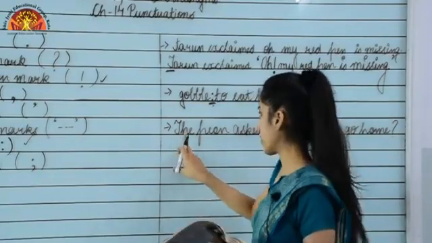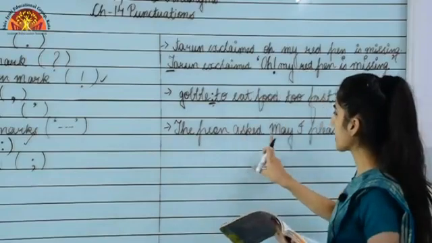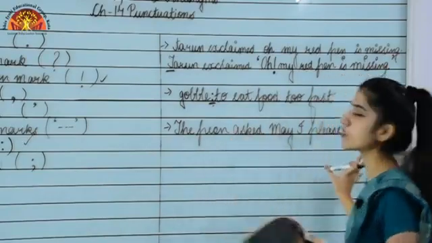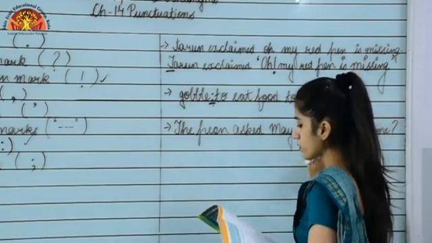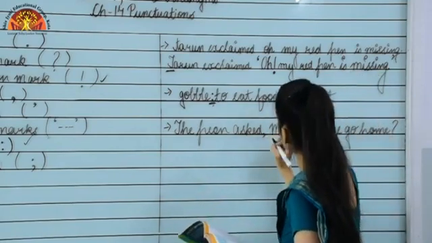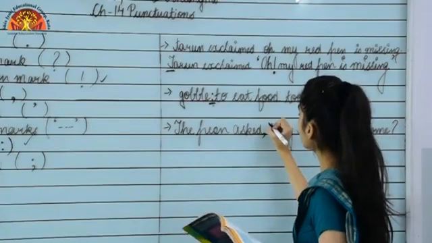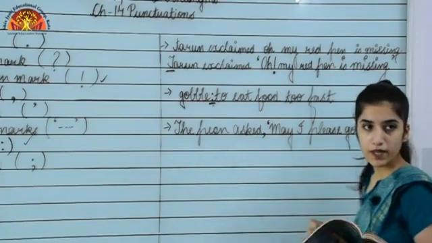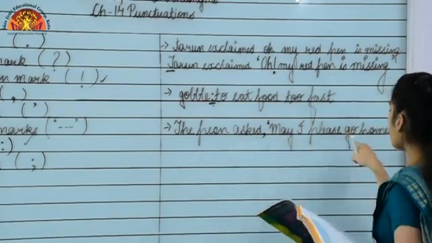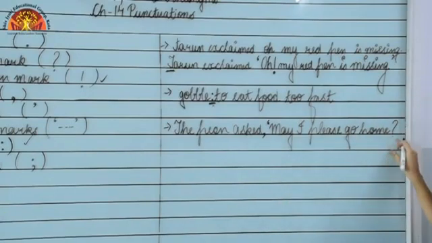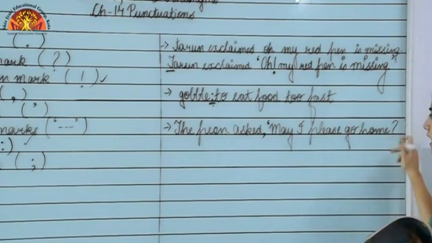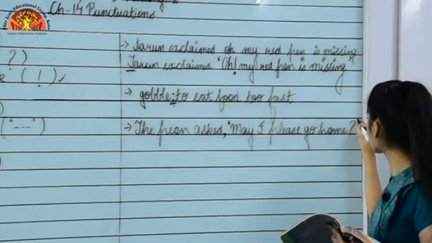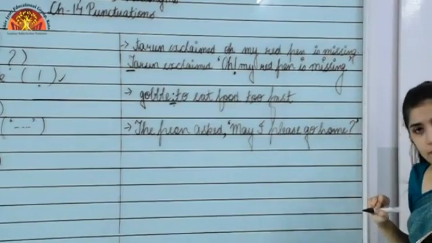Moving ahead, we can see that here the direct words of the speaker are written. So we will add a comma over here. Then we will begin with what? A semicolon. Okay, and after that you can see it's already having a question mark because that's a question being asked. And then we will end the sentence with the quotation mark.